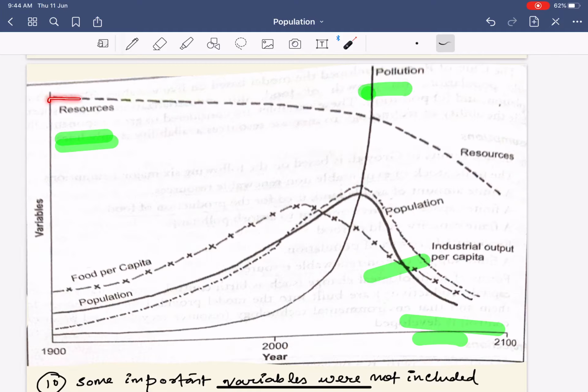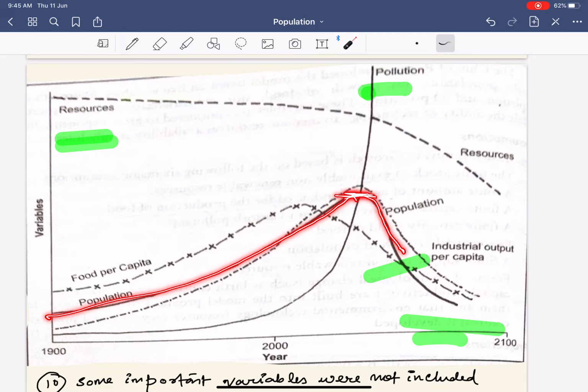As you can see, the resource base is depleting. And if you look at the pollution, it is increasing. If you look at the food per capita, it grows up to a certain level, but after that it starts falling. Similar is the case with industrial output. It grows up to a certain limit and then starts decreasing. And last but not least, we have population, which keeps increasing up to a certain point and then decreases.